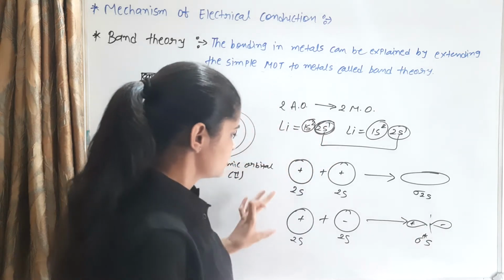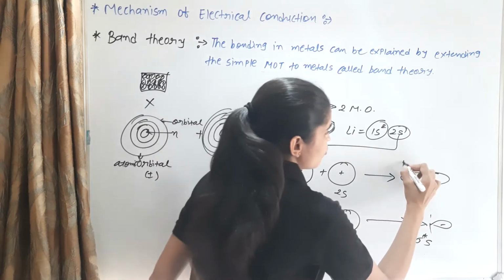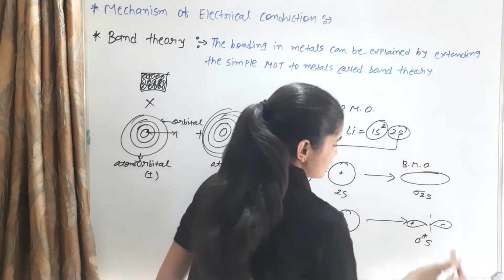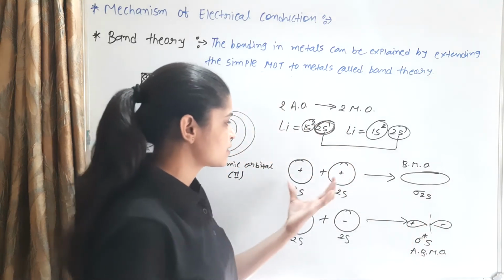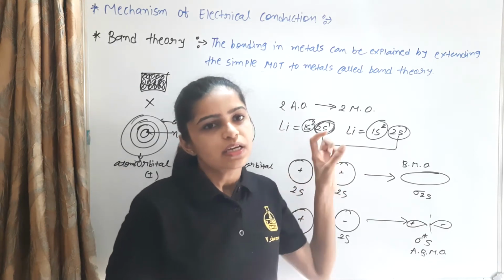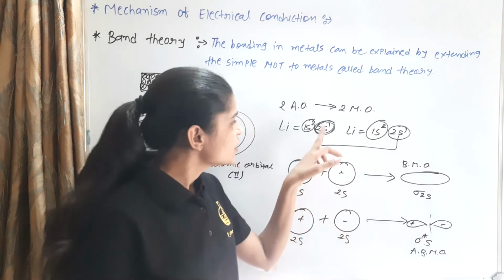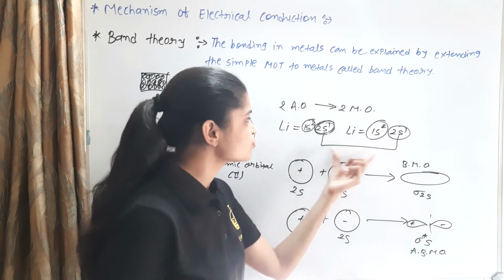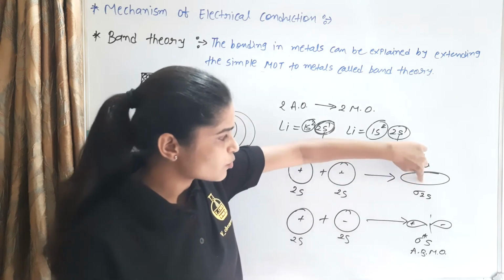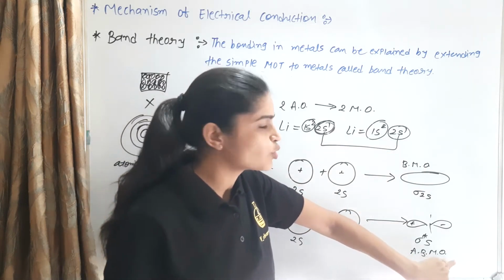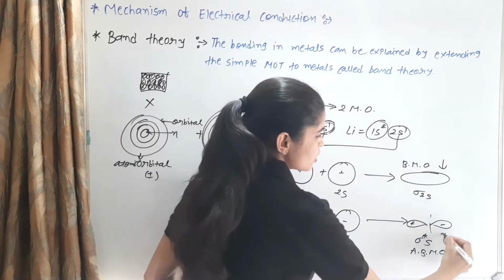Two atomic orbitals give two molecular orbitals. This is known as the bonding molecular orbital and this is the anti-bonding molecular orbital. So we say that two atomic orbitals combine together to form two molecular orbitals. For example, lithium has 1s2, 2s1; two 2s1 combine together and give two molecular orbitals. The first is the bonding molecular orbital and the second is the anti-bonding molecular orbital. Bonding molecular orbital energy is less and anti-bonding molecular orbital energy is high.